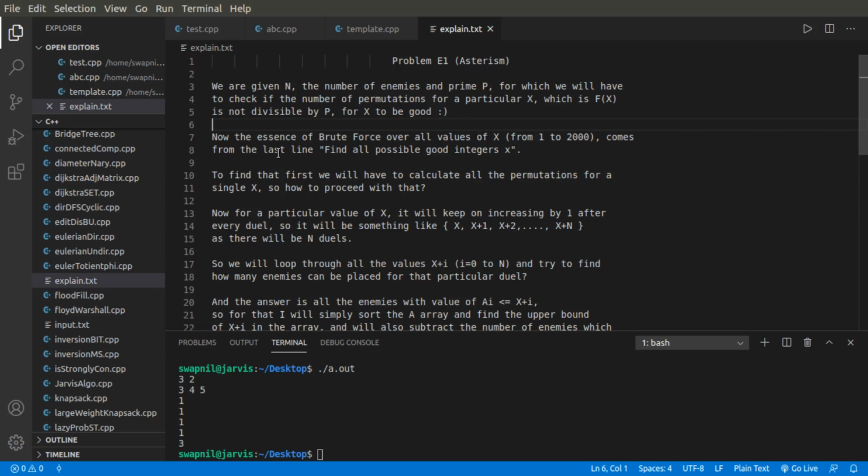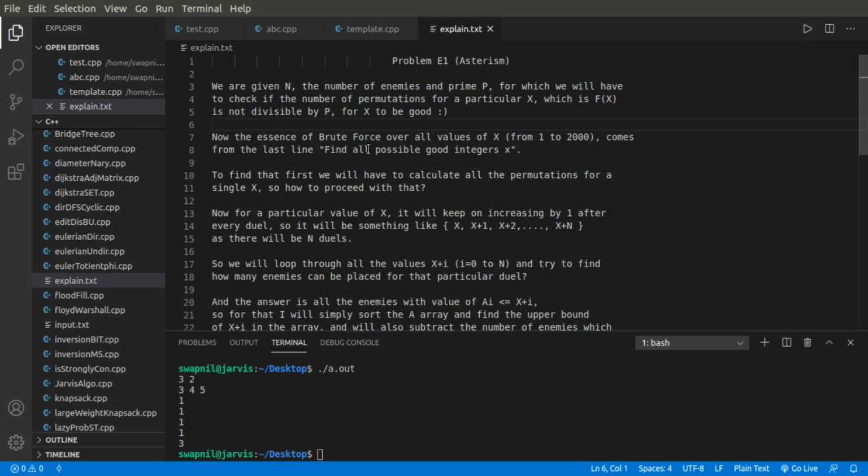Now the essence of brute force over all the values of x, I mean how we are coming up with the idea that I'll brute force over all the values of x. So basically in the last line, if you remember, it's given that find all the possible good integers x.